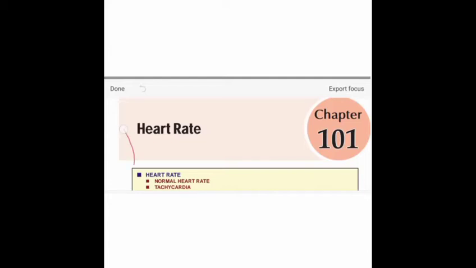Our chapter is heart rate. Now we will discuss heart rate. It is the chapter of Simulingam. So what are the headings which we will discuss?